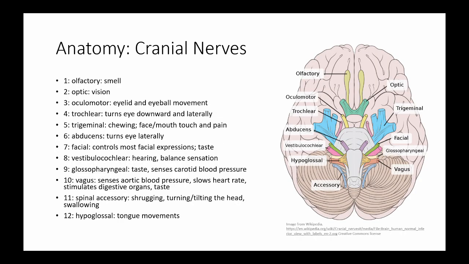There are 12 pairs of cranial nerves. These emerge directly from the brain, but are considered part of the peripheral nervous system. The 12 cranial nerves are 1. The olfactory nerve, important for smell; 2. The optic nerve, important for vision;